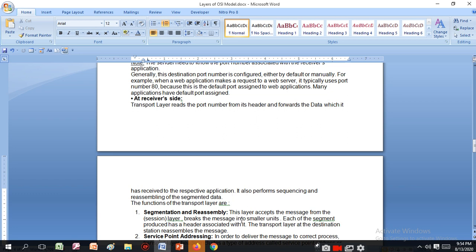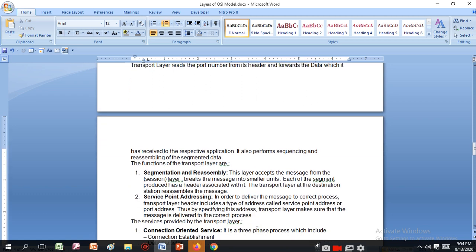Segmentation and reassembly: this layer accepts the message from the session layer and breaks the message into smaller units. Each segment produced has a header associated with it, and the transport layer at the destination station reassembles the message. As I told you earlier, all the information is broken into packets, then numbering is put in the header of the packets, and then it is reassembled on the other side.